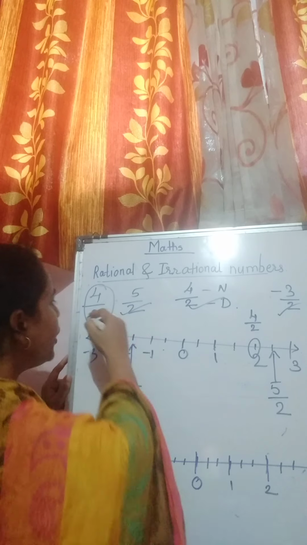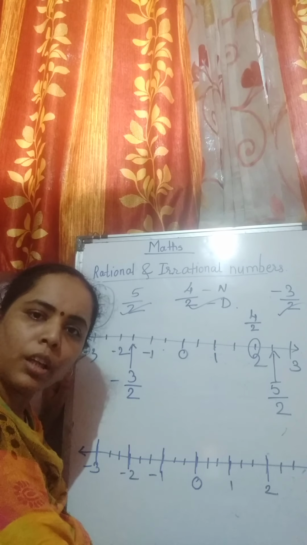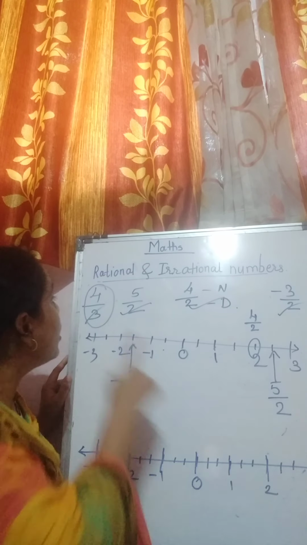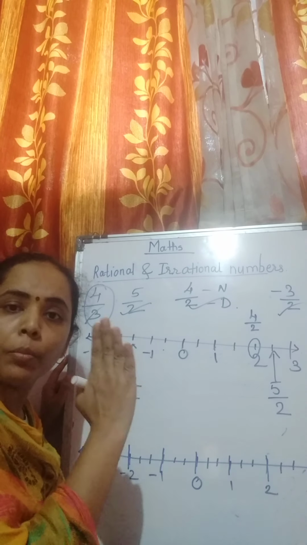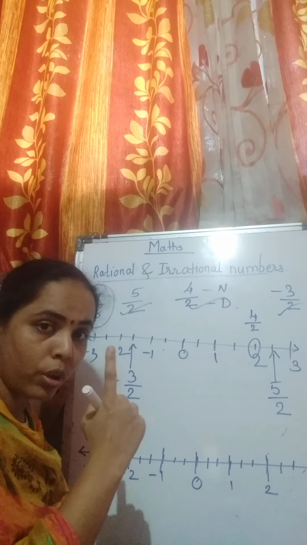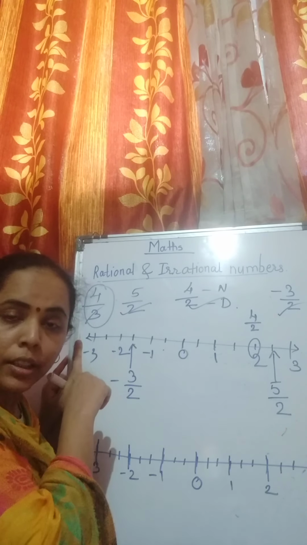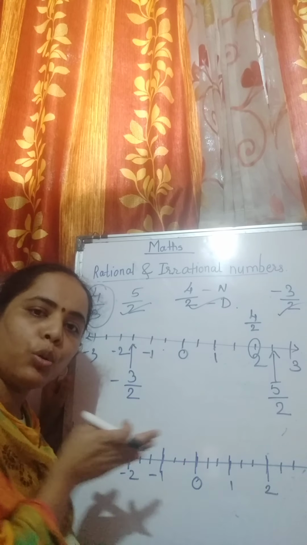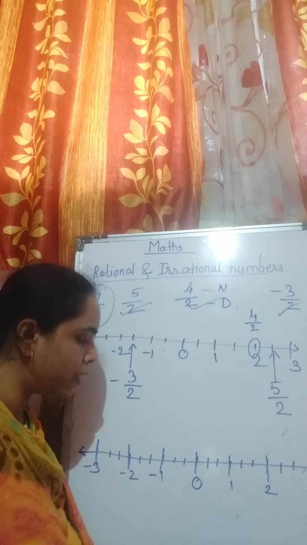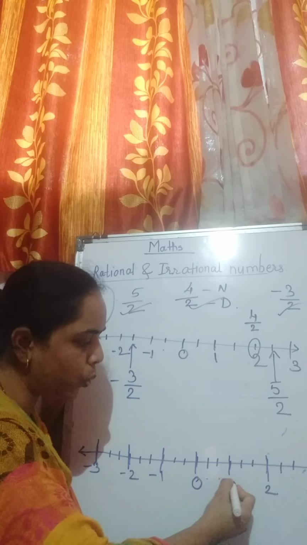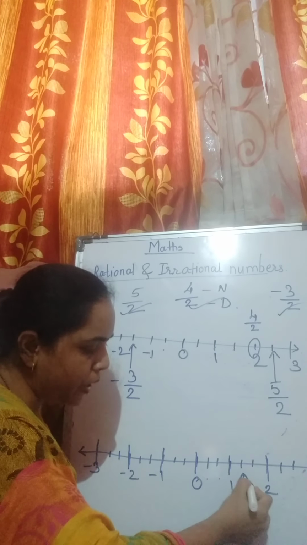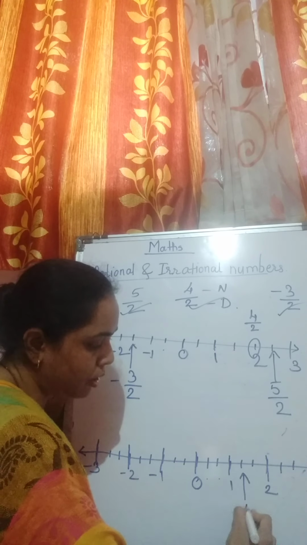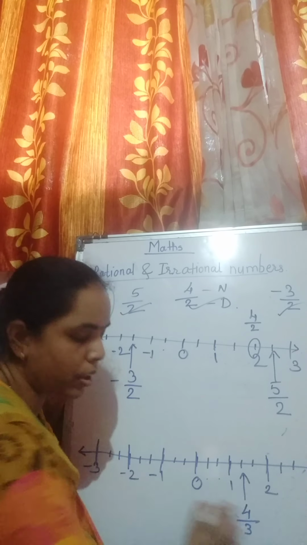Okay, now my denominator part is done. 3. I have divided into 3 parts. Now my numerator is showing number 4. So count 4 lines. And again there is no sign, which means it's a positive sign. So we will go to our right hand side. So 1, 2, 3 and 4. So my number will come here, that is 4 upon 3.